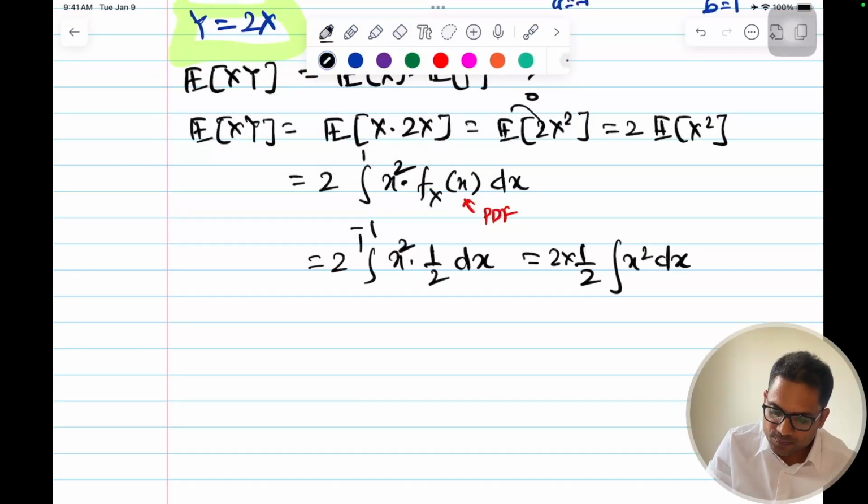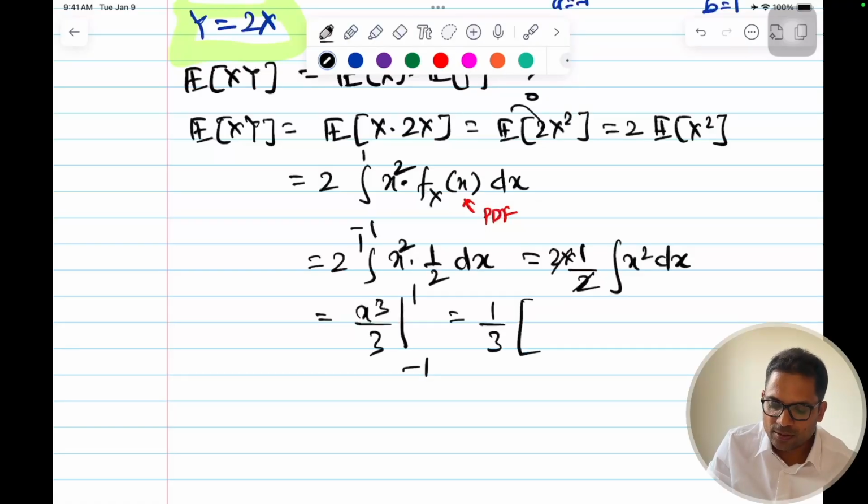What will be the value? This will be 2 into half, which is 1, so this goes off anyways. The remaining thing is the integral of x square dx. Integral of x square dx is x cubed by 3, and the range is -1 to 1. I bring 1 by 3 out, and now I put the upper limit: 1 cube minus of minus 1 cube.